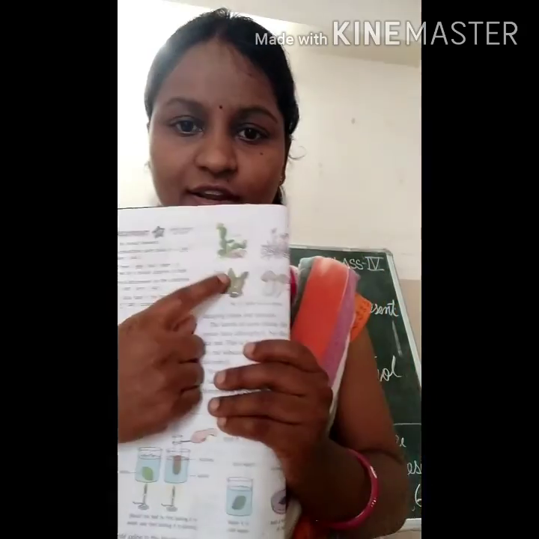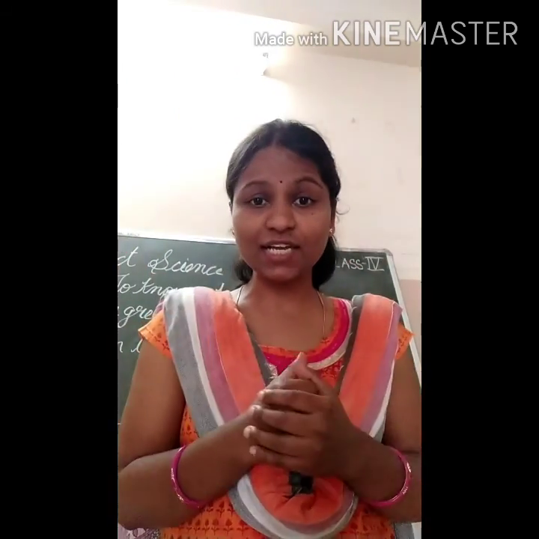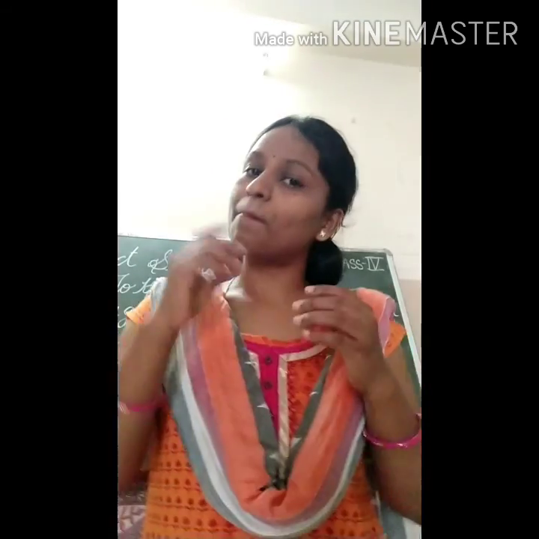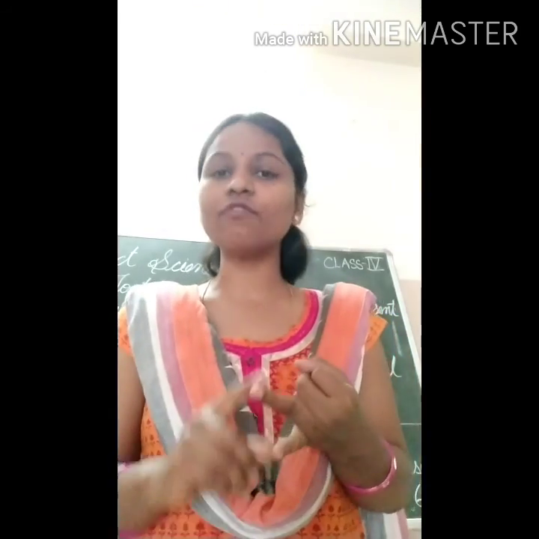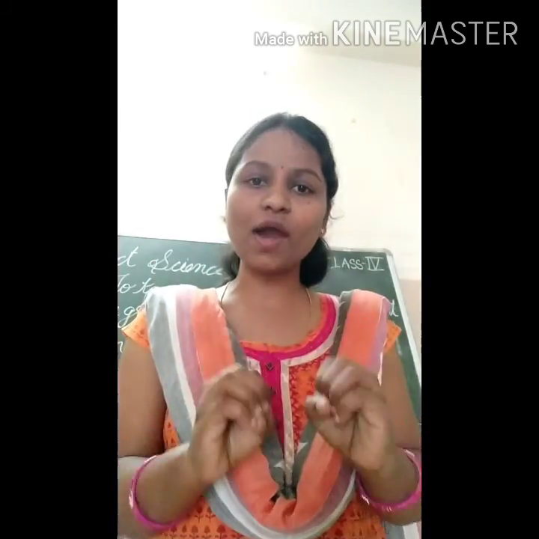See this, children: this is cactus, this is moss, this one is mushrooms, and this one is crotons. A few of the leaves you can see are purple or violet in color. Not all leaves are green, so those plants are called non-green plants. But they also do photosynthesis and prepare their own food with the help of photosynthesis only. The chlorophyll is required in very small amounts. So those are the non-green plants.